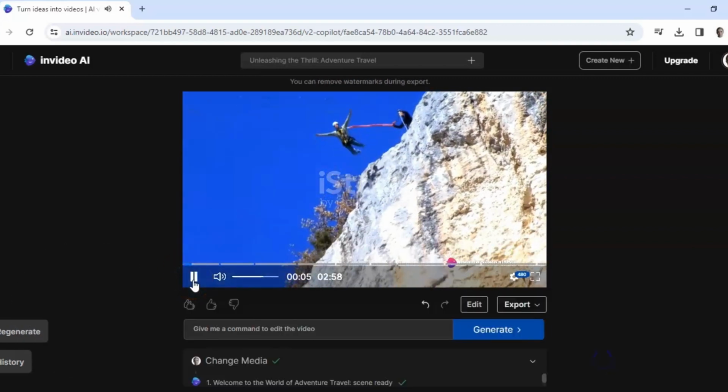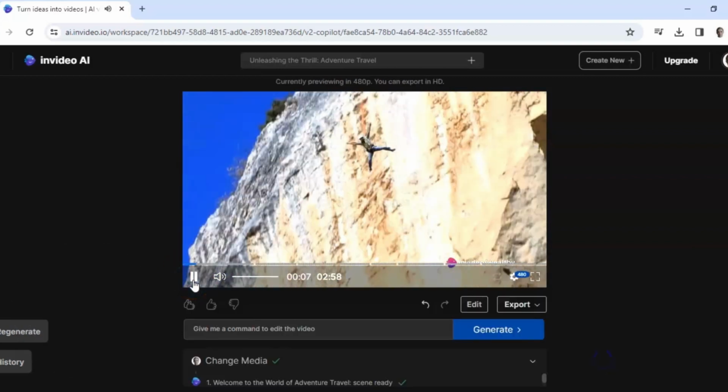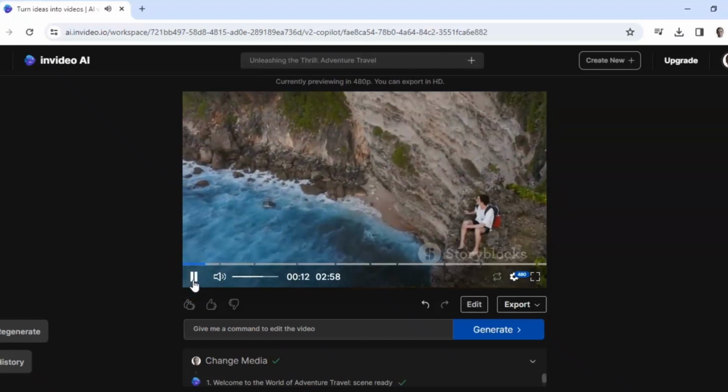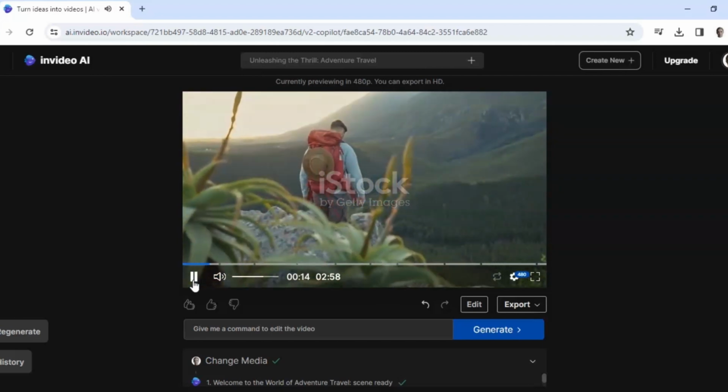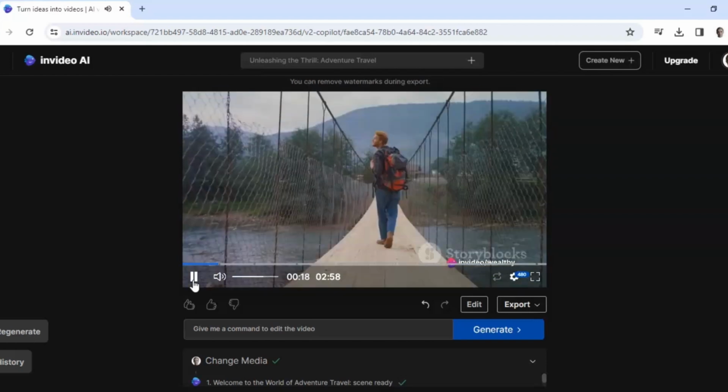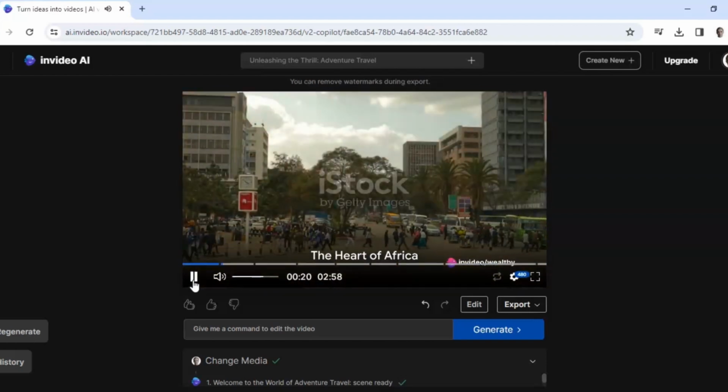The rush of adrenaline coursing through your veins, the wind whipping your hair about as you leap into the unknown. Welcome to the world of adventure travel, where every day is an exhilarating new journey. Our story begins in the heart of Africa.